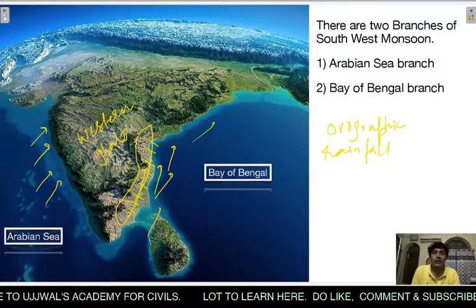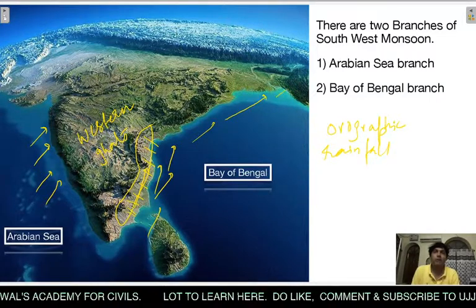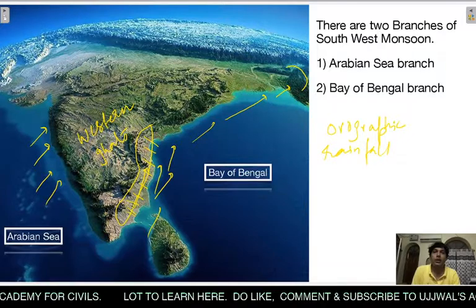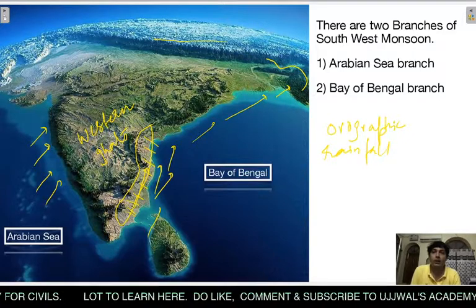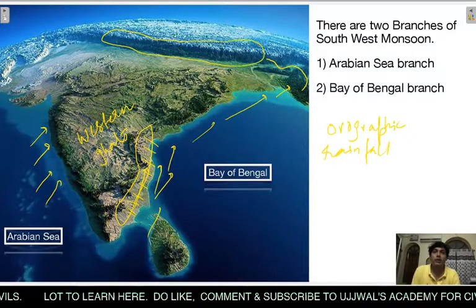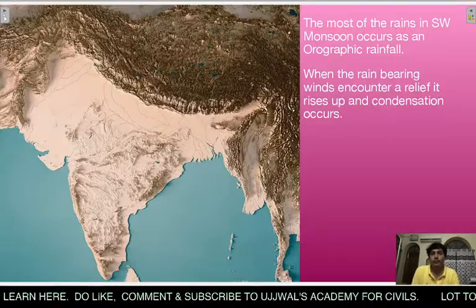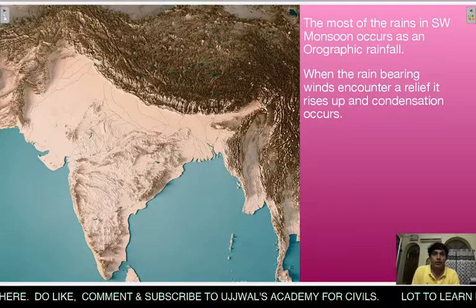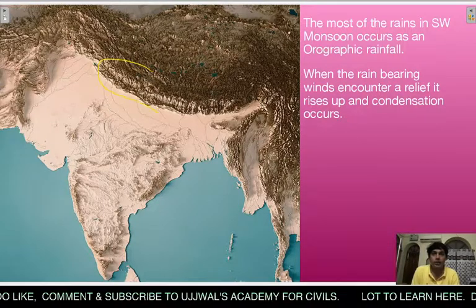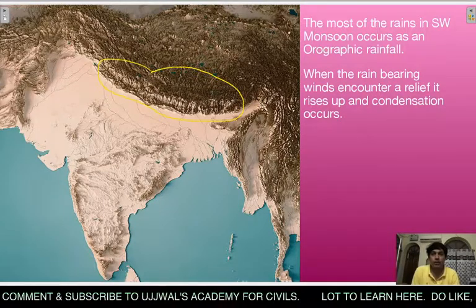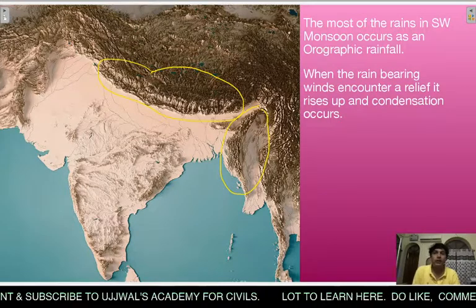Further, when these monsoon winds, the Bay of Bengal branch, reach this Bangladesh plain in the northeast India, here these are the Himalayan ranges. As you can see, these are the Himalayan ranges. It will be clear in the next picture. Here you can see this is the whole Himalayan range. This is the northeast mountain ranges here.